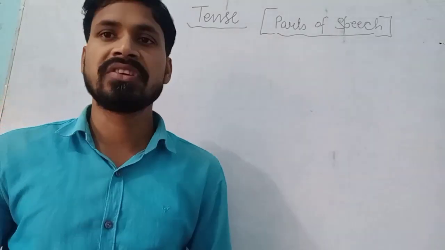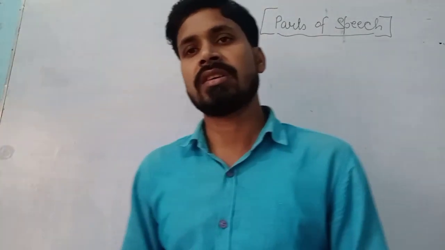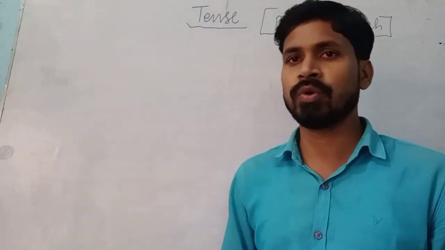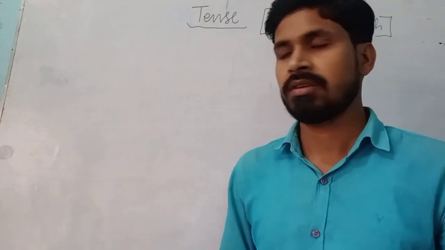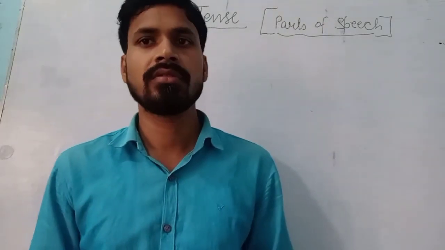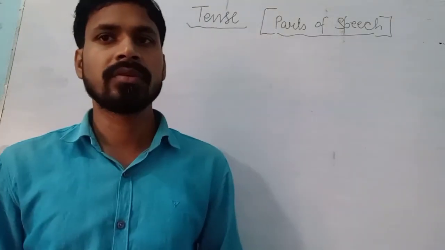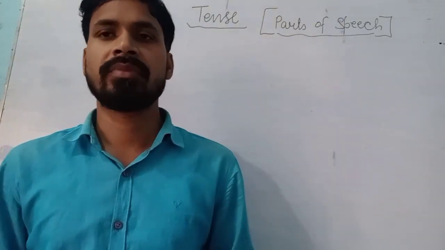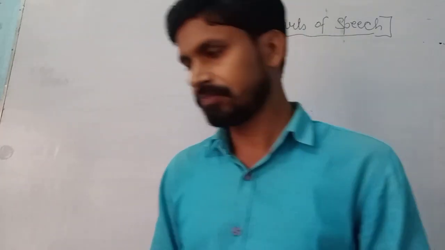So parts of speech are the 8 parts of the sentence, and these 8 parts are very important for you to know before we start with the tenses. So these 8 parts of speech are sequentially noun, pronoun, verb, adverb, adjective, preposition, conjunction and interjection.